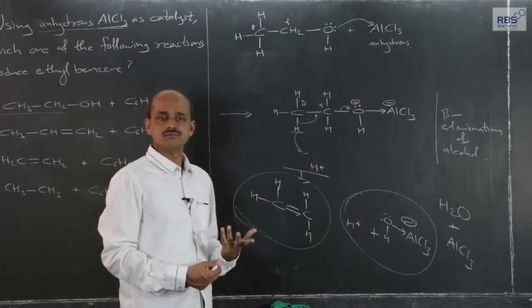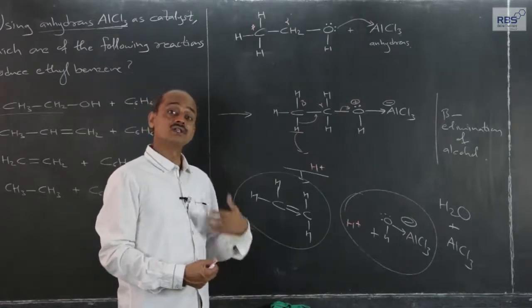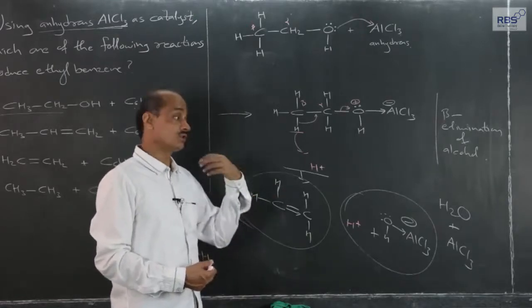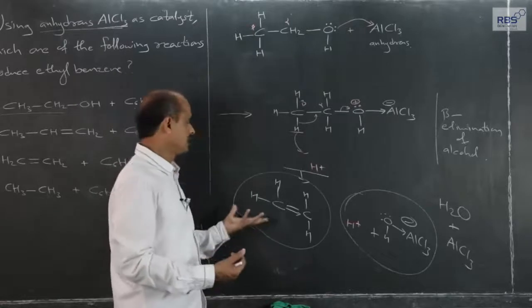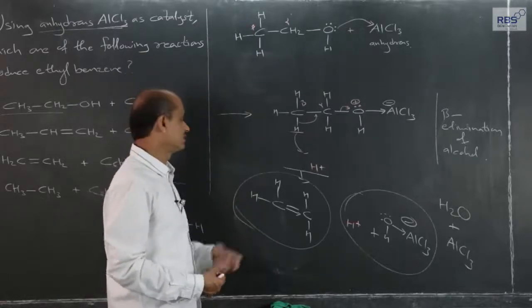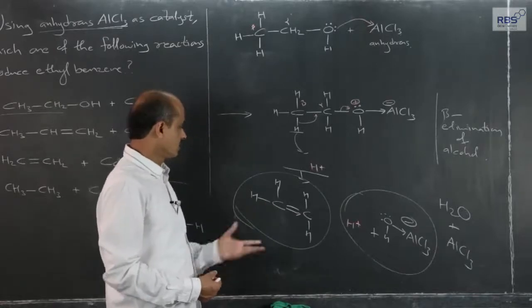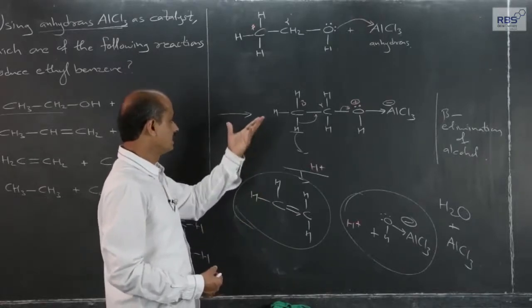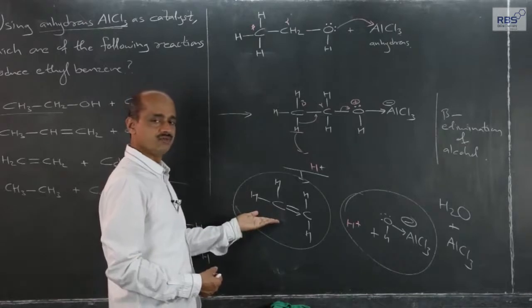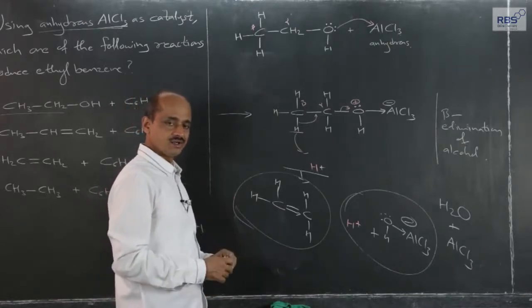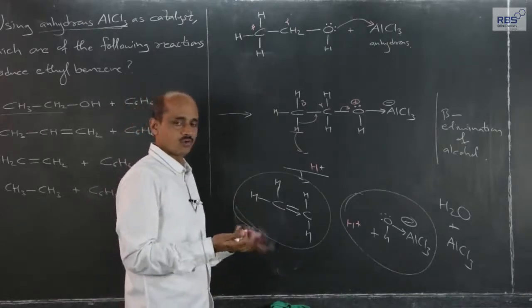benzene actually undergoes electrophilic substitution reactions. A free electrophile should attack on benzene and that free electrophile is not at all available in this reaction, and therefore alcohol and AlCl3 give rise to alkene, and benzene will remain as it is or it will work as if it is a solvent.